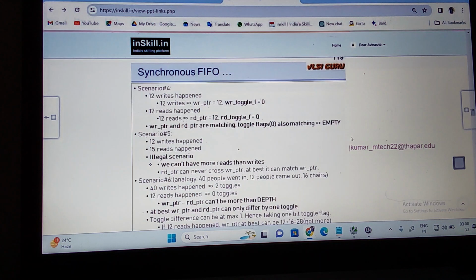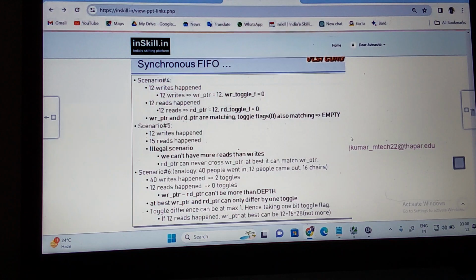Scenario 4. How many writes happen? 12 writes happen. 12 writes means what is the write pointer? Initially the write pointer is at 0, then after 12 writes, my write pointer is at 12. The read pointer is at 12. Are the write and read toggle flags changing? No, both are 0. Then what can you see? The pointers are matching, and the flags are also matching. I can call this nothing but empty. So the write pointer and read pointer are matching, and the toggle flags are also matching. This I can call empty.